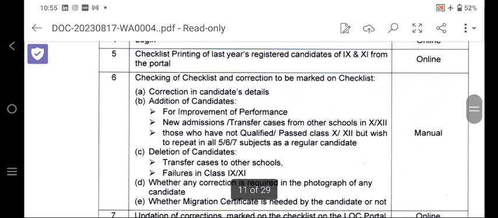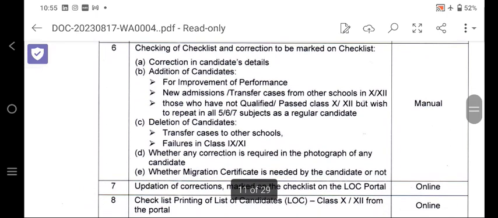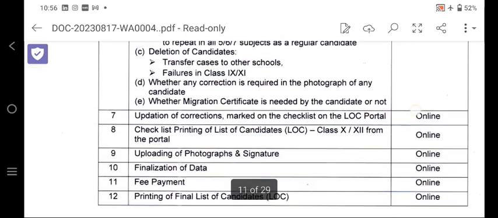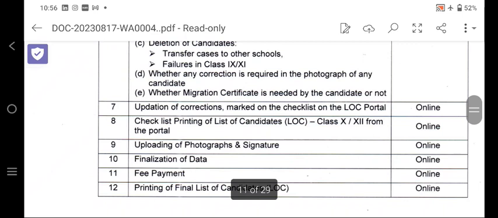Then after the checklist, the corrections, for improvement and performance, new admission, and transfer cases will all be done manually. After that, the updation of the corrections is done in the LOC portal in online mode.